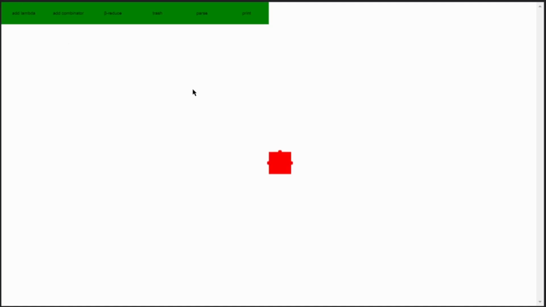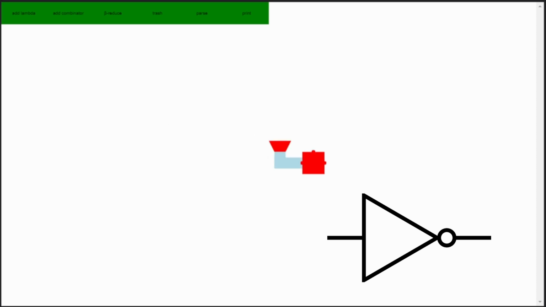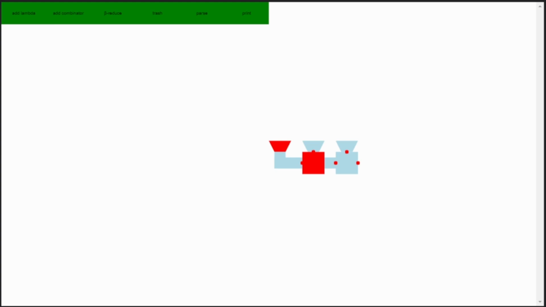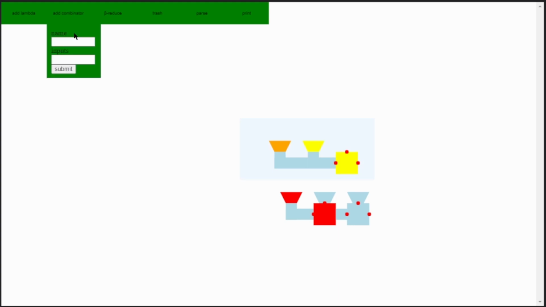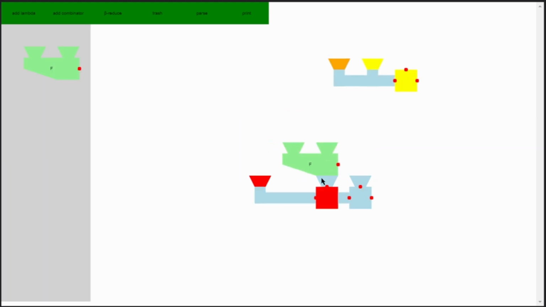The simplest is probably the NOT gate, which just returns the opposite of the input. We know the input will be a function that either selects its first input or its second input. And remember, this blue square is the result of applying the first input, so whatever we give it is like giving the curried function its second input. Okay, so if the input is true, it'll select the one on the left, and if it's true we want it to return false, so we can give that input false.